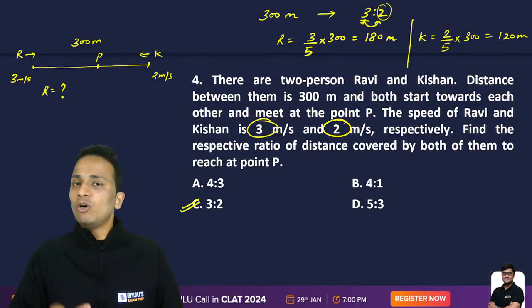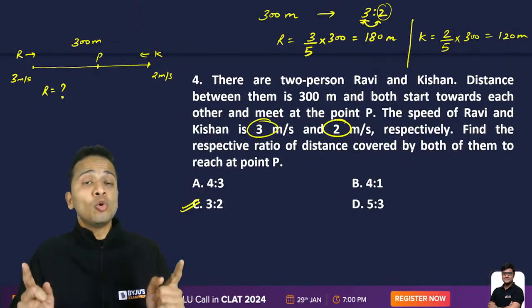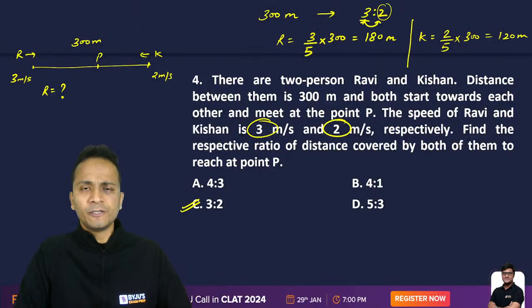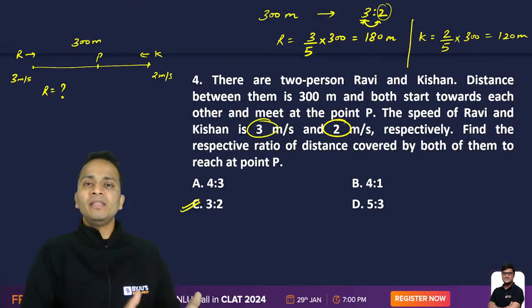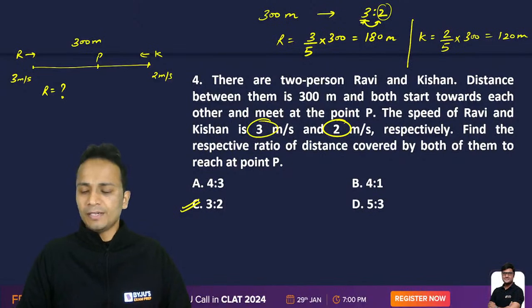Since the total distance traveled by these two is 300 meters, which is given in the question, I can divide 300 meters in the ratio 3 is to 2 to obtain the distances traveled by Ravi and Kishan respectively.